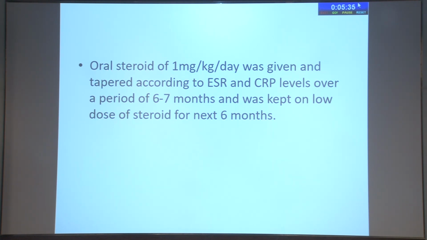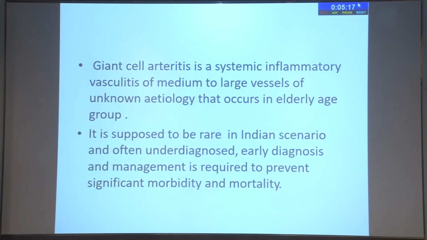So we kept this patient on 1 milligram of steroid per kg of body weight and tapered it according to ESR and C-reactive protein levels over a period of 6 to 7 months, and we kept her on a maintenance dose of 5 milligrams per day for another period of 6 months. So we can say that giant cell arteritis is a systemic inflammatory vasculitis of medium and large vessels of unknown etiology, occurring in the elderly age group of more than 50 years.